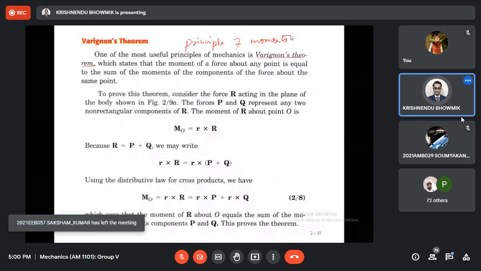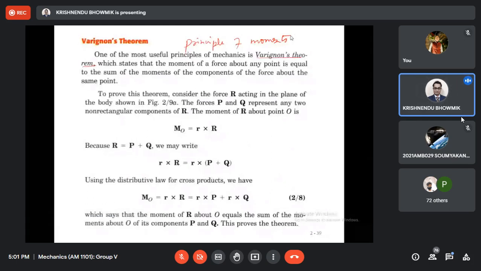I want to repeat. The algebraic sum of moments of a system of coplanar forces about a moment center in their plane is equal to the moment of the resultant force about the same moment center.